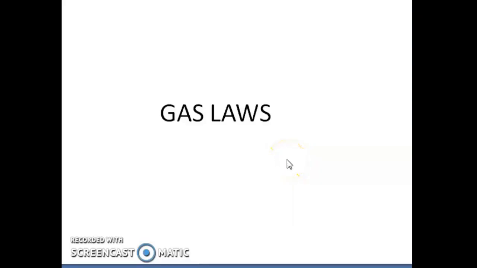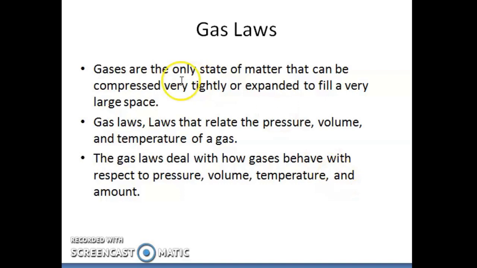Gas laws. Gas is one among the states of matter. We have three states of matter, that is solid, liquid and gases. But gases are the only state of matter that can be compressed very tightly or expanded to fill a very large space.